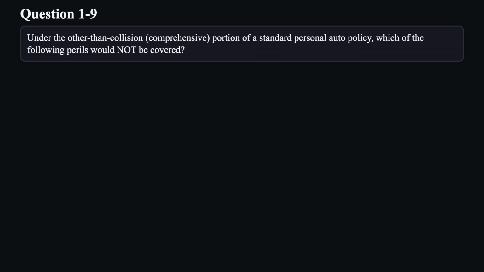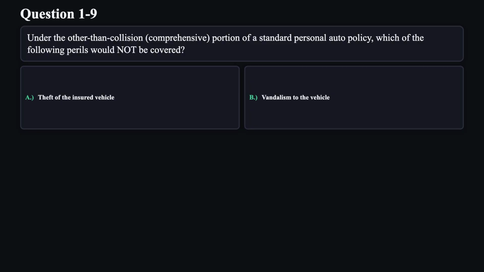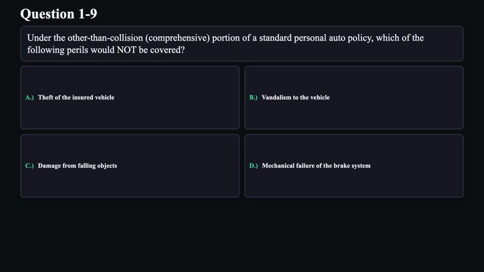Question 9. Under the other than collision, comprehensive portion of a standard personal auto policy, which of the following perils would not be covered? A. Theft of the insured vehicle. B. Vandalism to the vehicle. C. Damage from falling objects. D. Mechanical failure of the brake system.